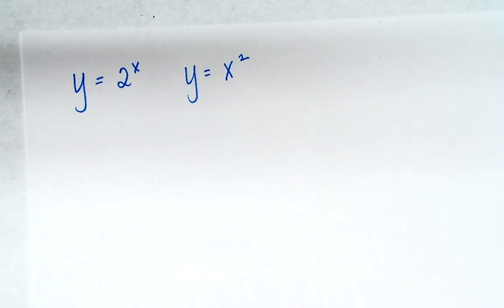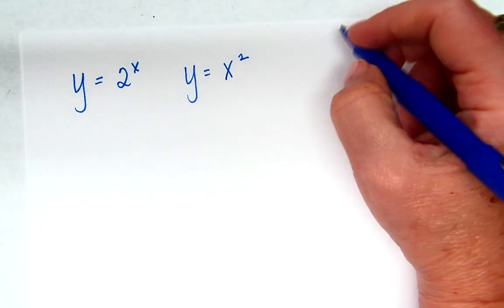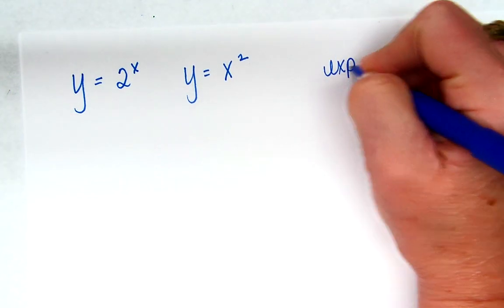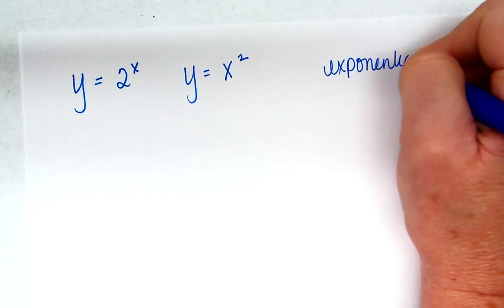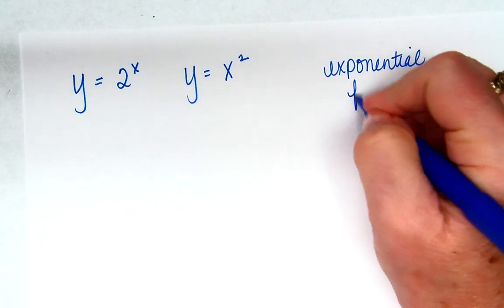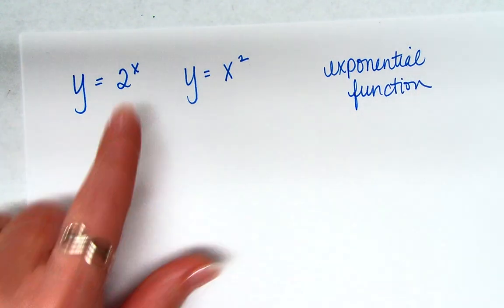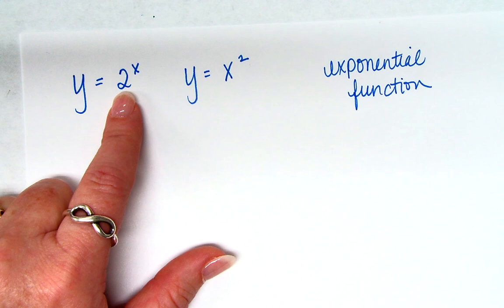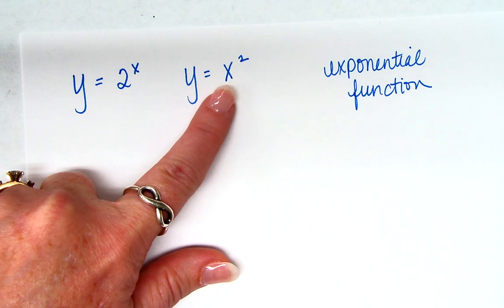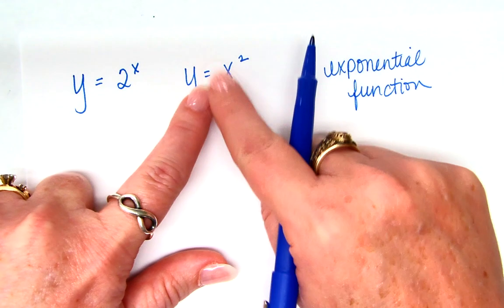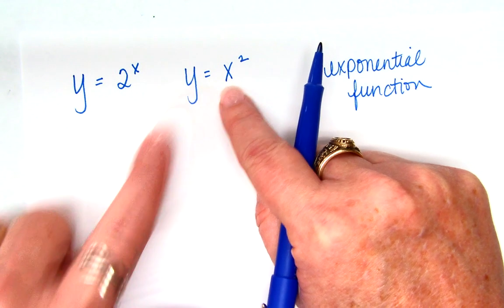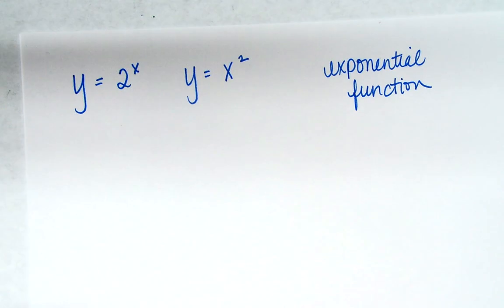Between these two examples right here, which one of these is an exponential function? Which one is an exponential function? Why is it the first one? What's this? It's a quadratic, right? Now, why would people argue that this is an exponential function? Because it has an exponent, right?